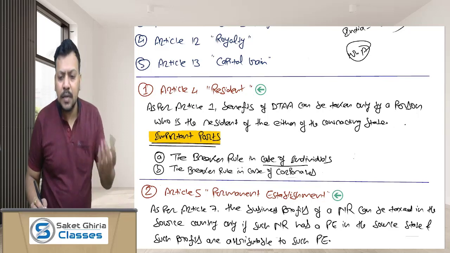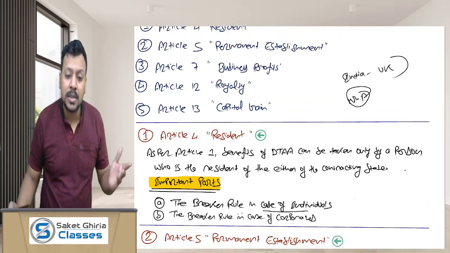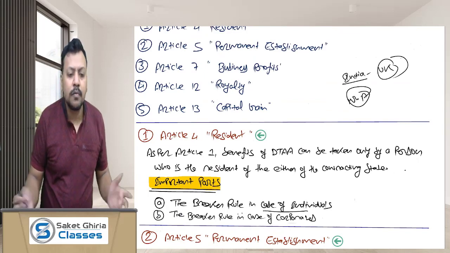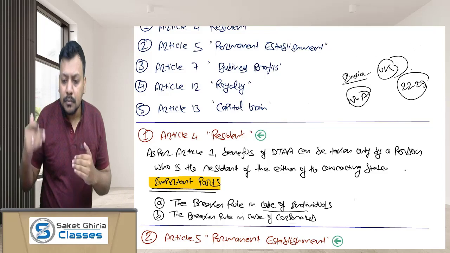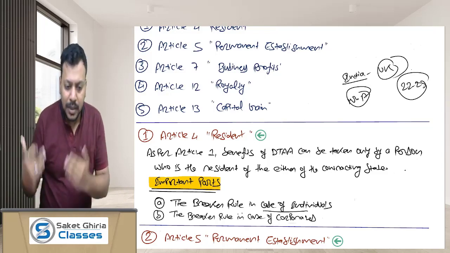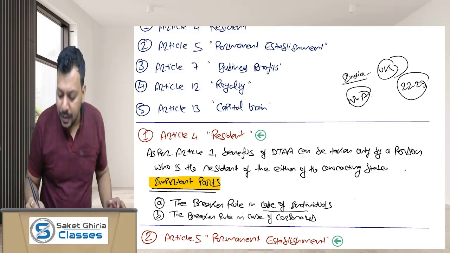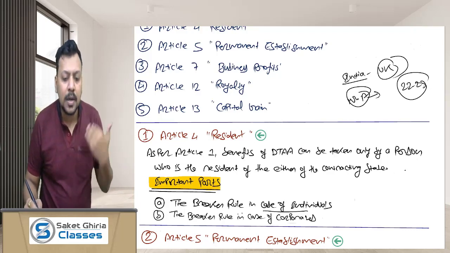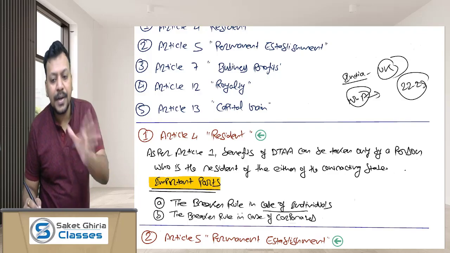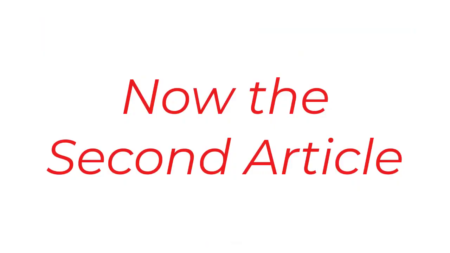Let's say, for example, Mr. A is said to be the resident of both India as well as UK for, let's say, previous year 22-23. Then how can we say to which state Mr. A actually belongs as a resident for tax purposes? Then we have to apply the tiebreaker rule as per article 4, residence, of the India UK DTAA.